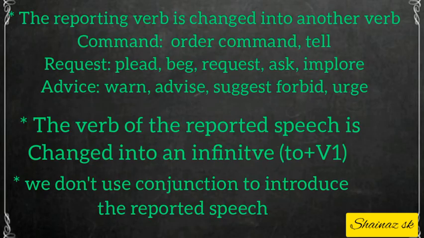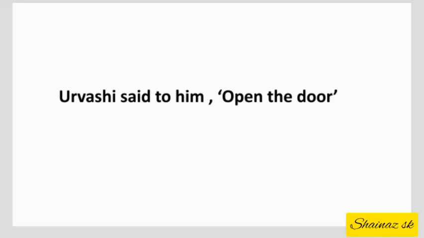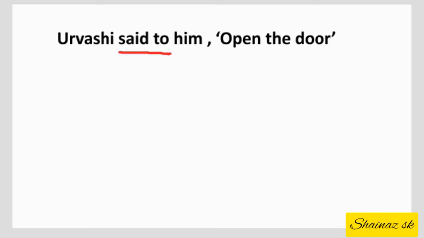Let us take the example sentences. Urvashi said to him, open the door. As the given statement is a command, we can use order, command or tell as the reporting verb. So first we will change said to, that is the reporting verb, into ordered.